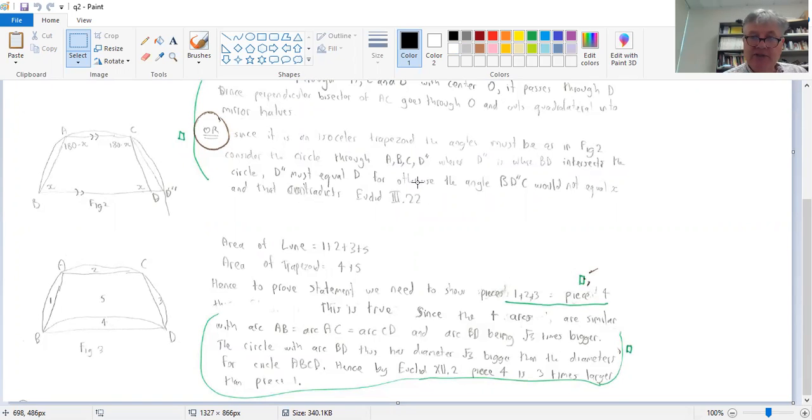And so since we've got similar figures here, since the chords are similar, they must be also similar to the diameter. And so since BD is square root of 3 times bigger, that means that arc segment must be 3 times bigger than the segment for AB. And so that gives us our desired result.